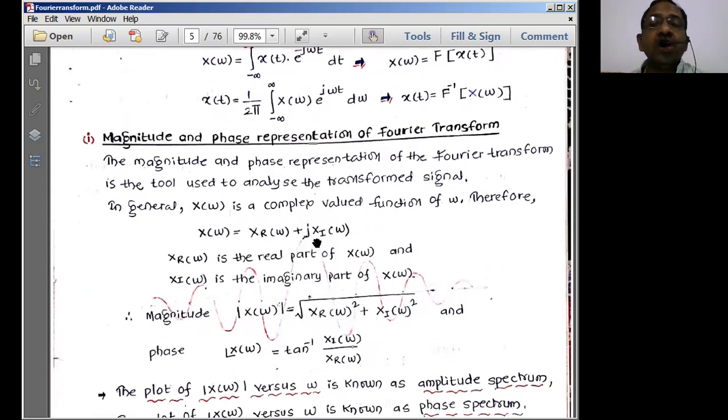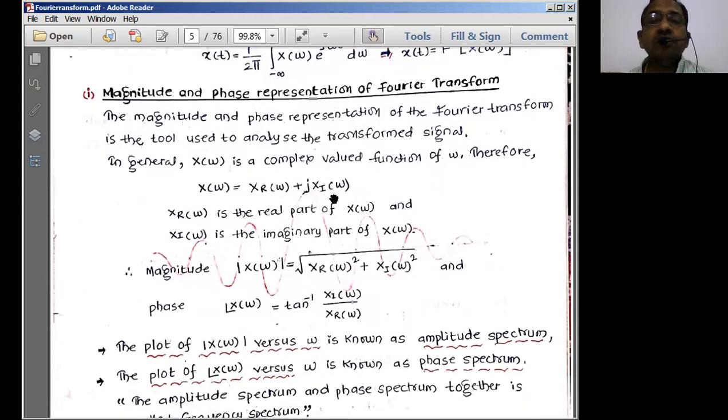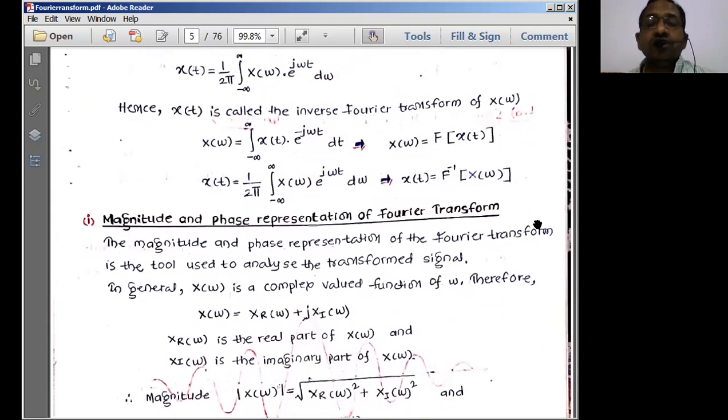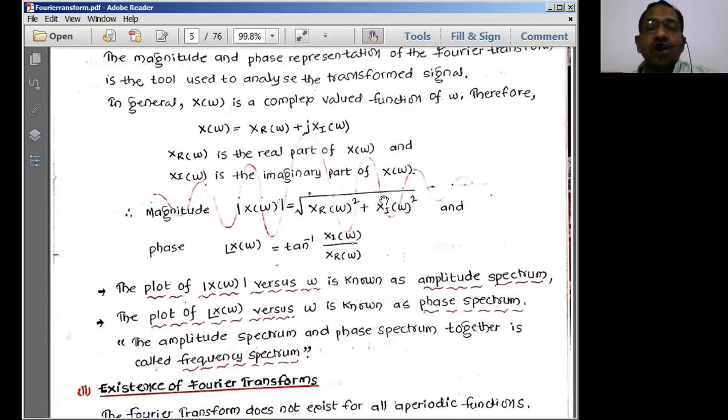So these two are very, very important relationships of the Fourier transform representations. So finally, we can write x of omega is equal to F of x of t. It tells that if you apply Fourier transform to x of t, we'll be getting the x of omega signal. And similarly, if you apply inverse Fourier transform to x of omega, we'll be getting x of t. So this is what the Fourier transform and inverse Fourier transform are.